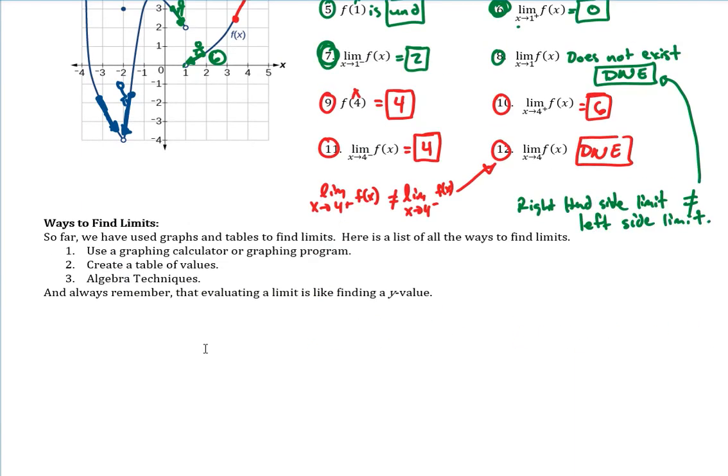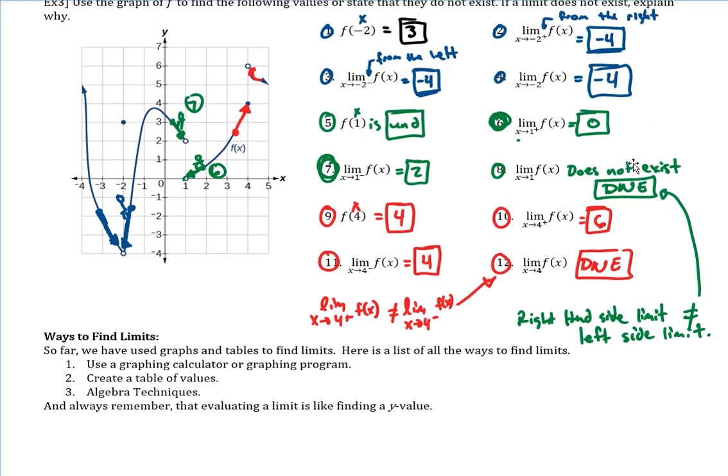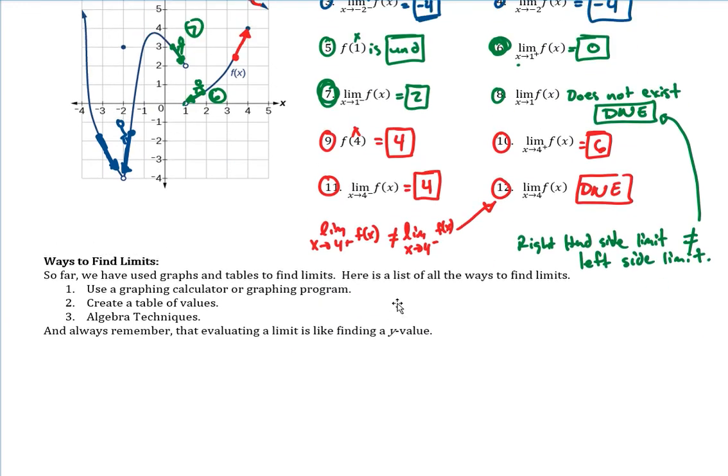And then lastly, we have algebra techniques. Okay, so that means we could do it without any type of technology. Technology could help though, so we'll still use it every now and then. Okay, anyway, so these are the 3 ways. So whatever it is, just remember that limits are still like finding a y value. Every time it's like finding a y value. And that's all they really mean. Okay, so don't let the notation freak you out.